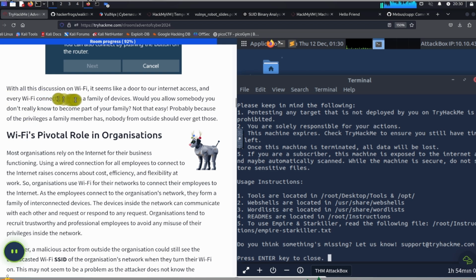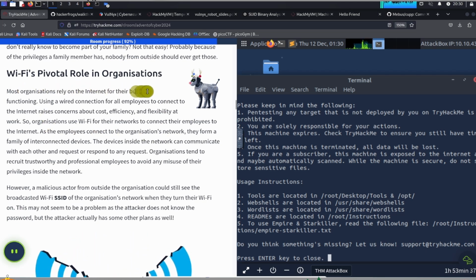With all this discussion on Wi-Fi, it seems like a door to our internet access, and every Wi-Fi connection forms a family of devices. Would you allow somebody you don't know to become a part of your family? Not that easy. Probably because of the privileges a family member has, nobody from outside should ever get those.